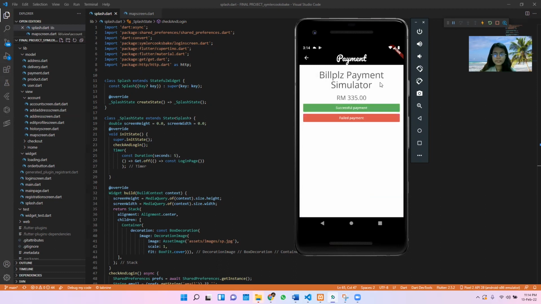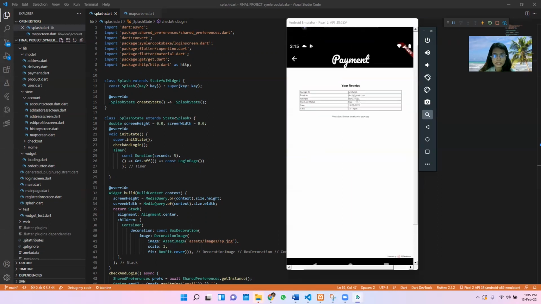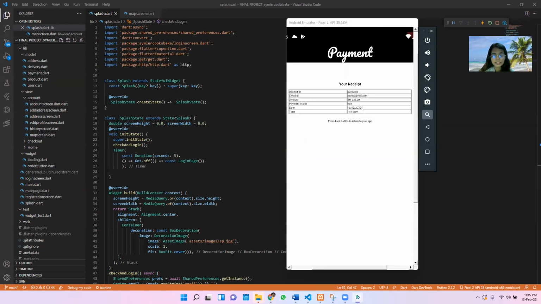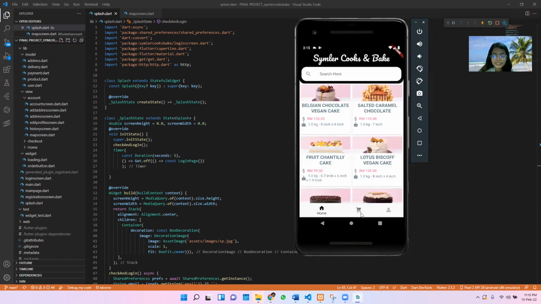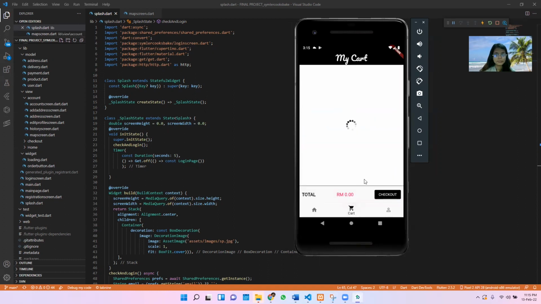Okay, once we pay, we can decide whether the payment is successful or not. Let's go with successful. And here we go. We already have the receipt, which states the email, as well as the date and the time, and also the receipt number. Okay. So once we proceed back, the cart is empty because we just purchased the product. So it will automatically update the database so that there won't be any products in the cart.